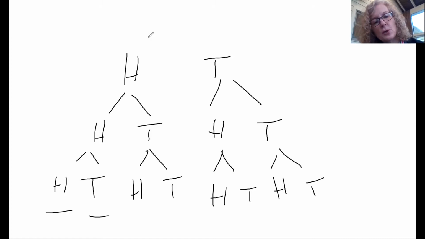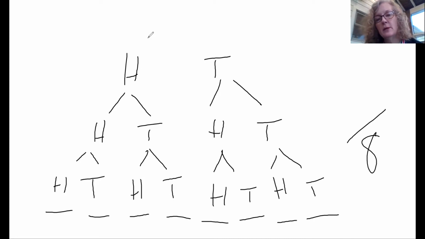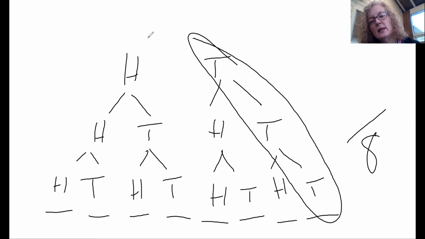I have 1, 2, 3, 4, 5, 6, 7, 8 different outcomes. So 8 is my denominator. Now, how many of those are all tails? Well, the only piece that's all tails is this one right here. Every other stem is going to have a tail in it. I mean, a head in it. So I only have 1 chance out of 8 of getting all tails. So it's just another way you can think about it.